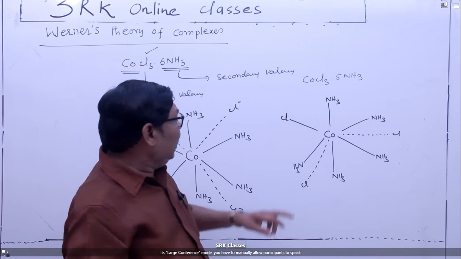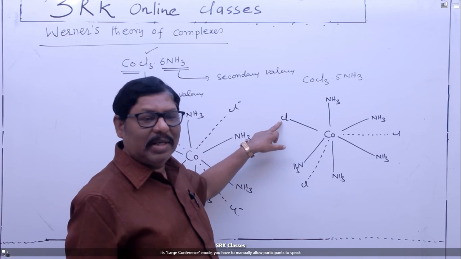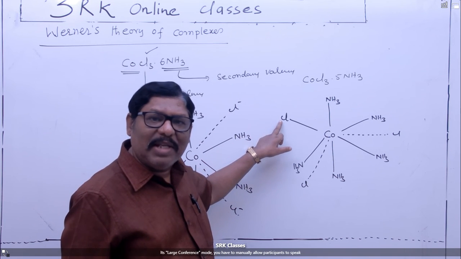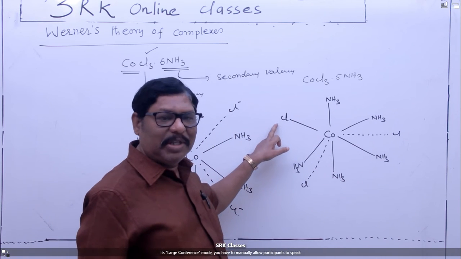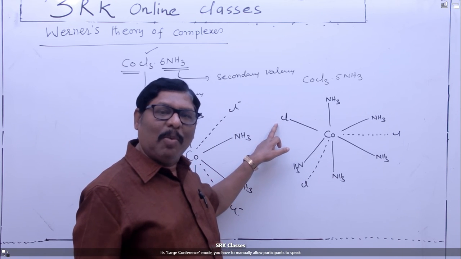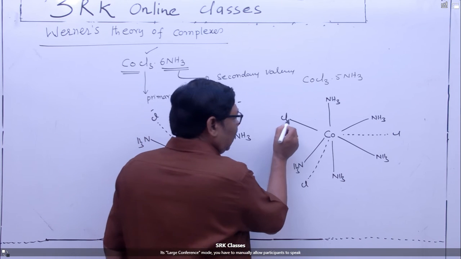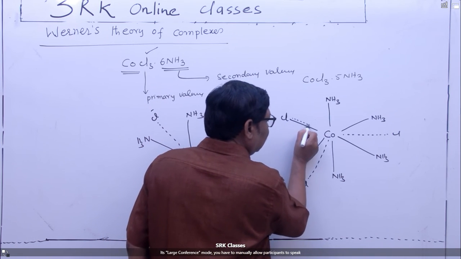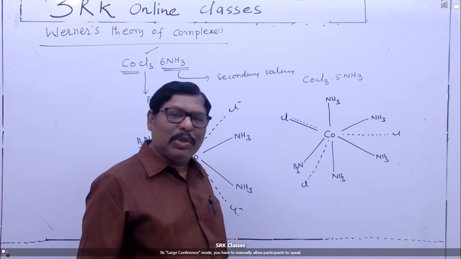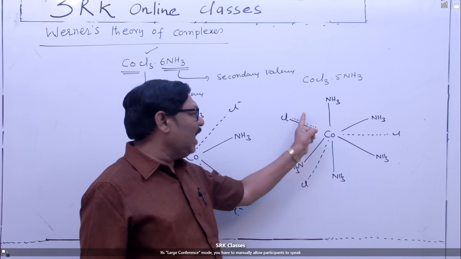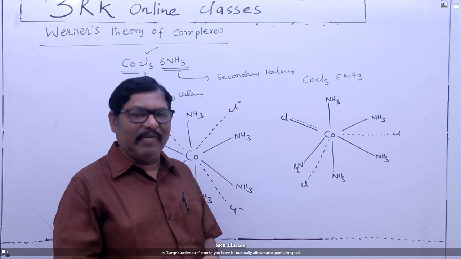Here this Cl shows dual nature, which satisfies the primary as well as the secondary valency. Coordination number 6 is represented by thick lines, but the oxidation state of cobalt is 3, therefore I have drawn dotted lines. So in some complex compounds, primary valency shows dual nature, satisfying both the primary and secondary valency.